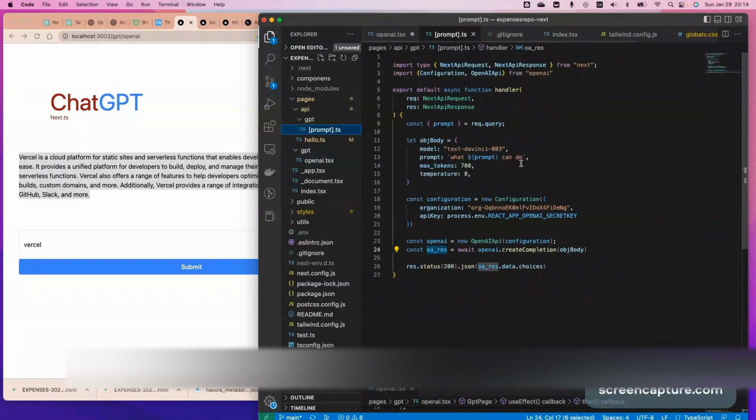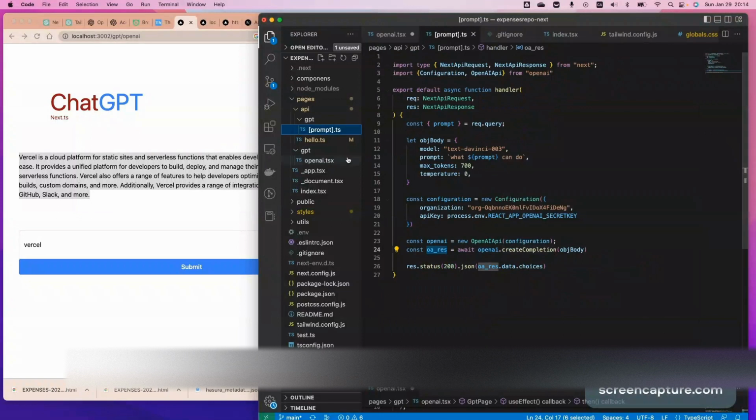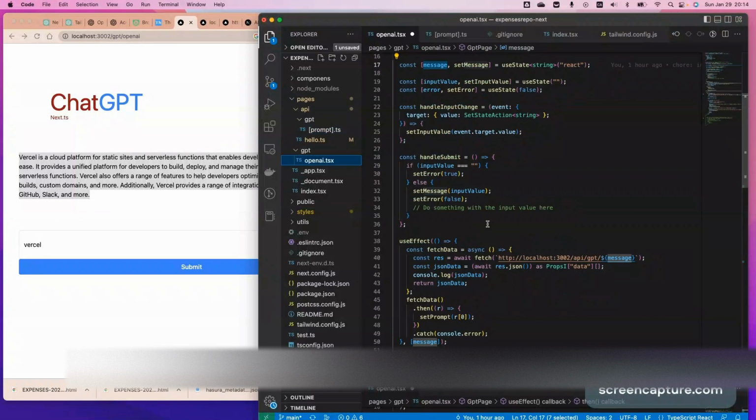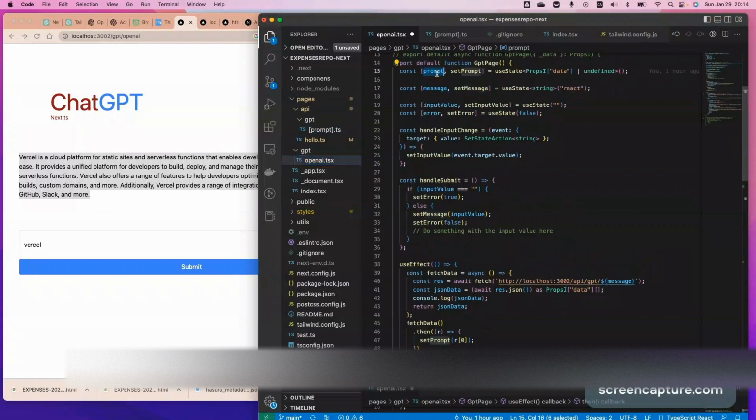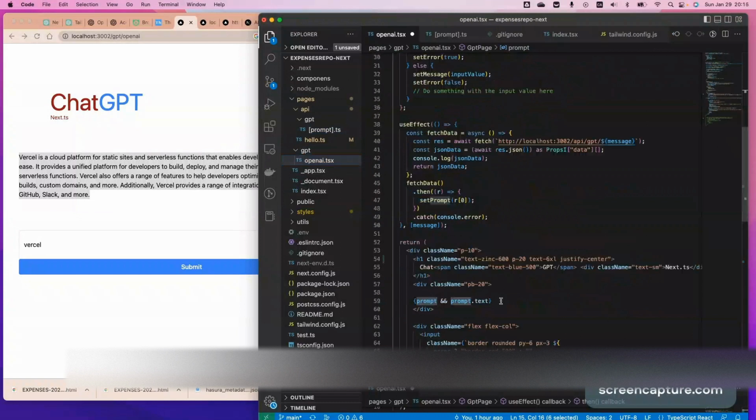That's what I'm doing: bringing in the messages or prompt data, and we serve the body object. That is the create completion for OpenAI to fetch the data and then return it back to the front page, the UI page. We store that into the prompt user state variable, and eventually we use this to display the text.